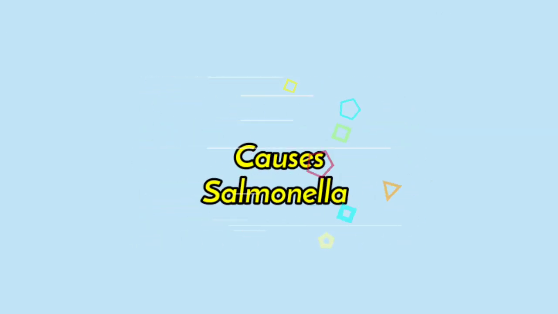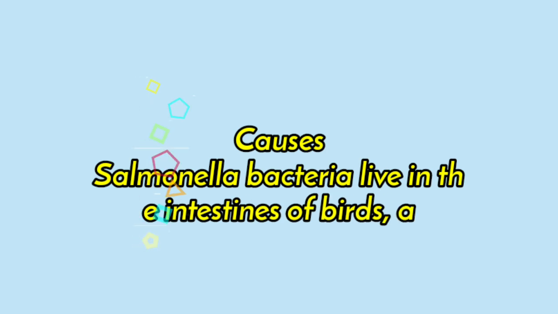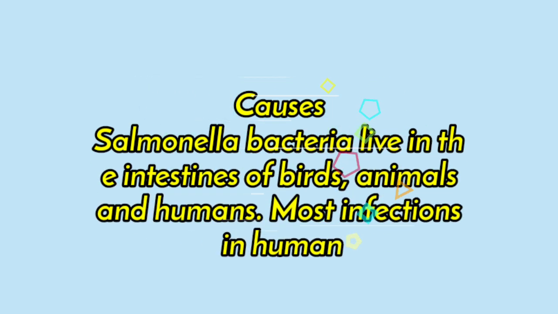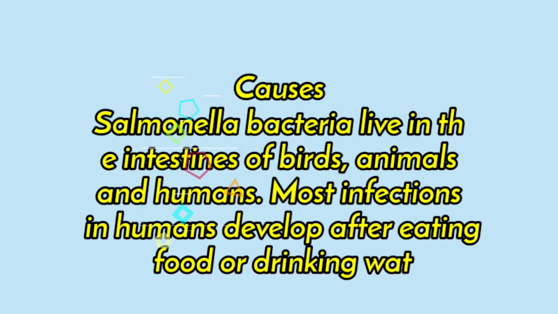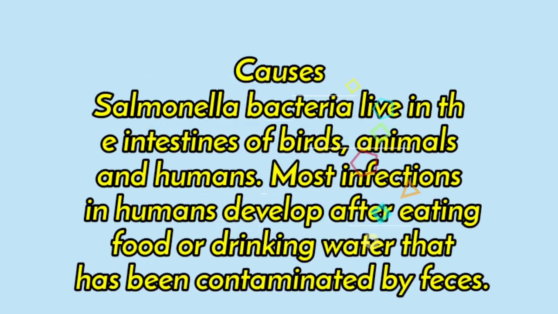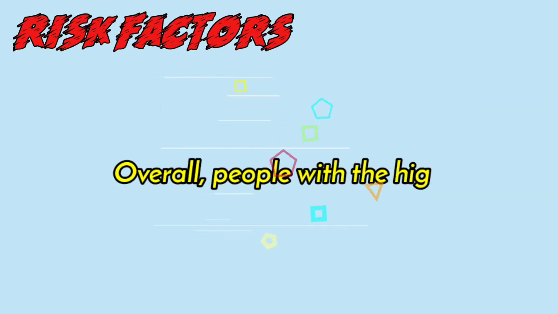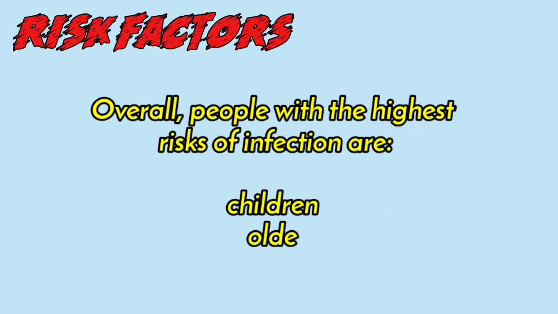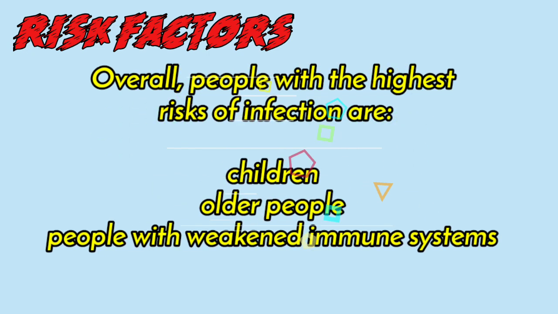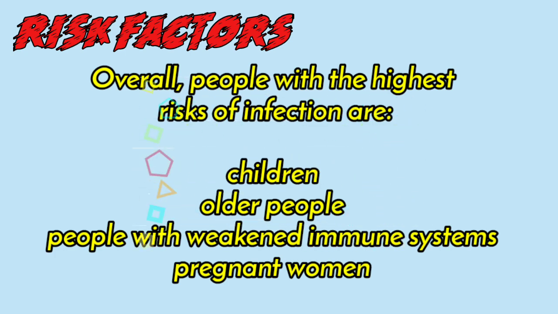The main cause of Salmonella infection is food sources, as the bacteria live in the intestines of birds, animals and humans. Most infections in humans are caused by eating or drinking contaminated water, food or juice products. This can cause salmonellosis, which is the main disease caused by Salmonella. Looking at patients overall, the most affected people are children, older people with a weakened immune system, and pregnant women.